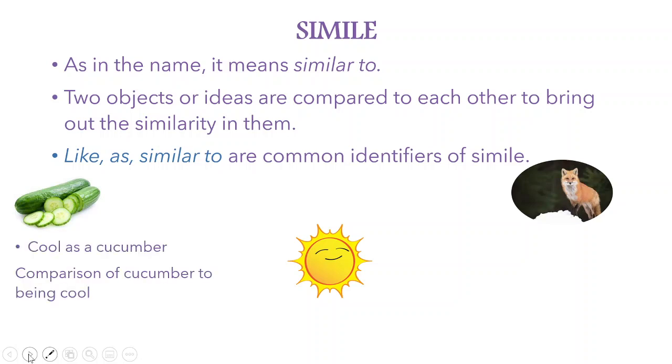This is a cucumber. Cool as a cucumber. So there's a comparison of cucumber to being cool. Sly as a fox. Comparison of a fox being sly. And what could this one be? As bright as the sun, as hot as the sun. It could be anything. Or maybe as happy as the sun, like in this picture.